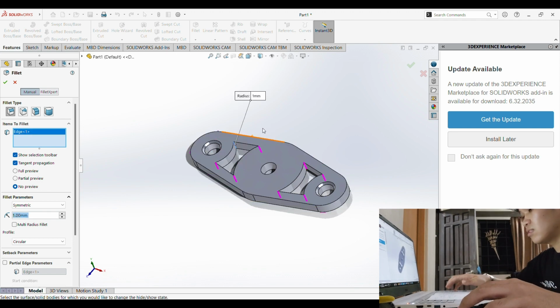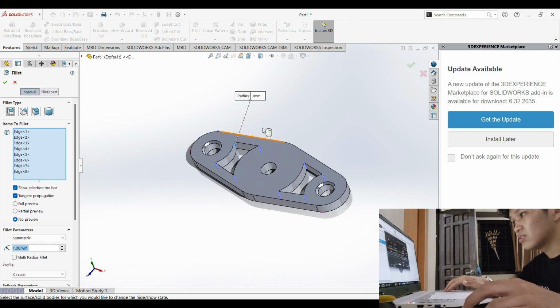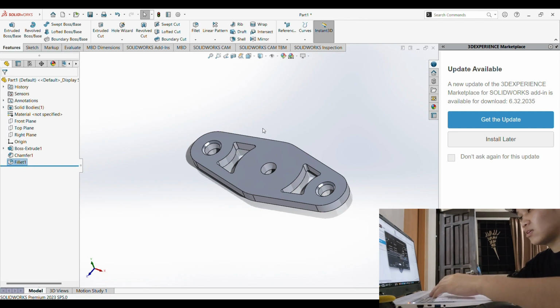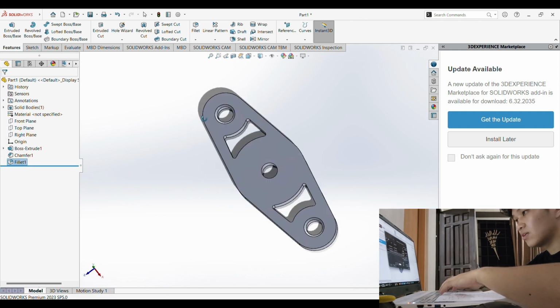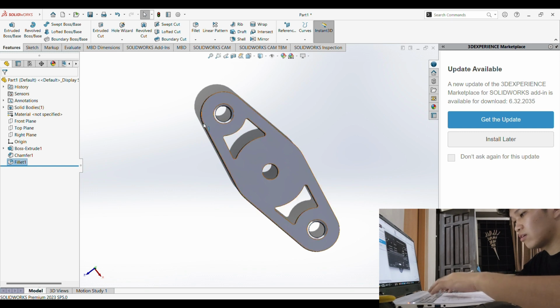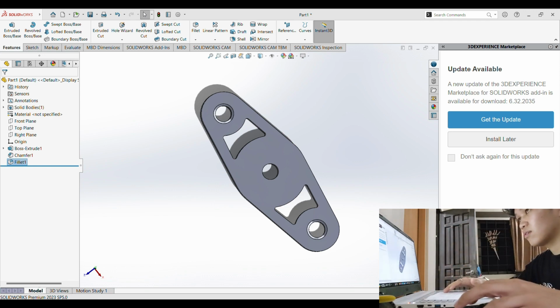Now I'm gonna save this. I'm just gonna save this as top cover. Let's select this as the top cover 1. There, we have our top cover. Now we'll make the other part, which is the gear.